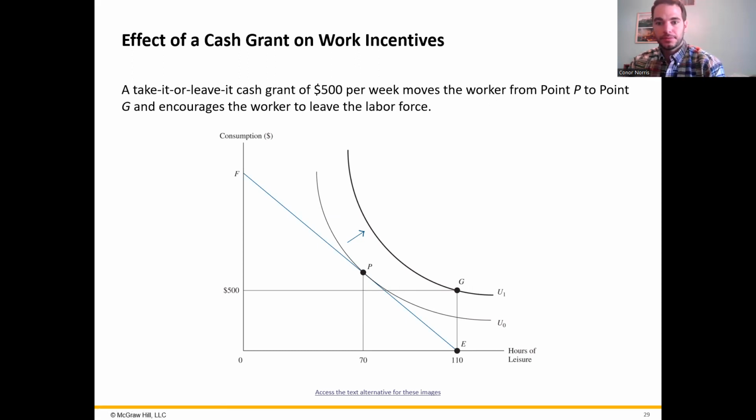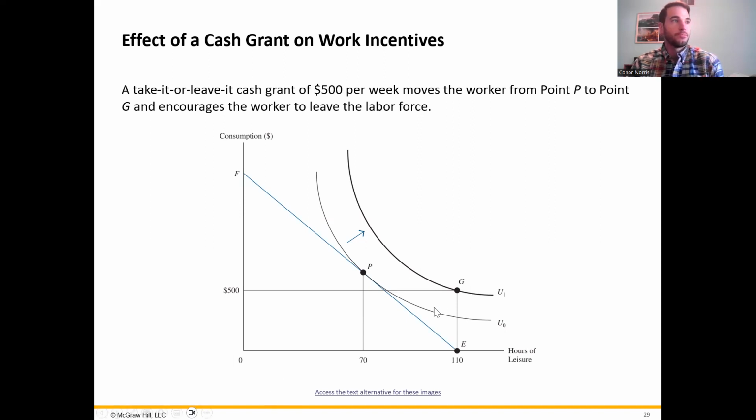Now, I don't want to get too bogged down in the details, but what does this model show us will be the result of this program? In this case, using this very simple analysis, this individual will choose to exit the labor force and to remain outside of it in order to receive the $500 grant.